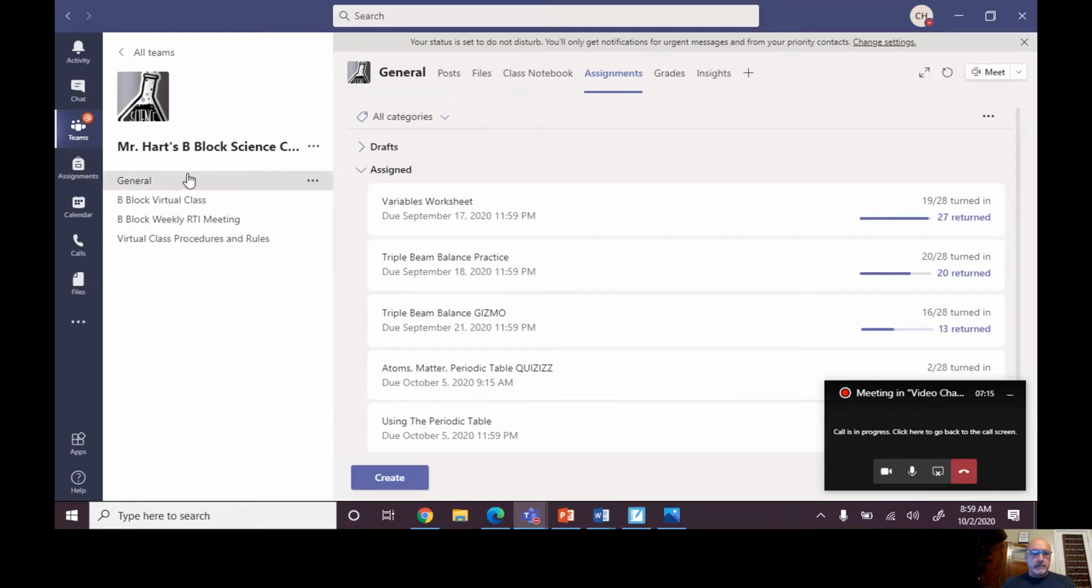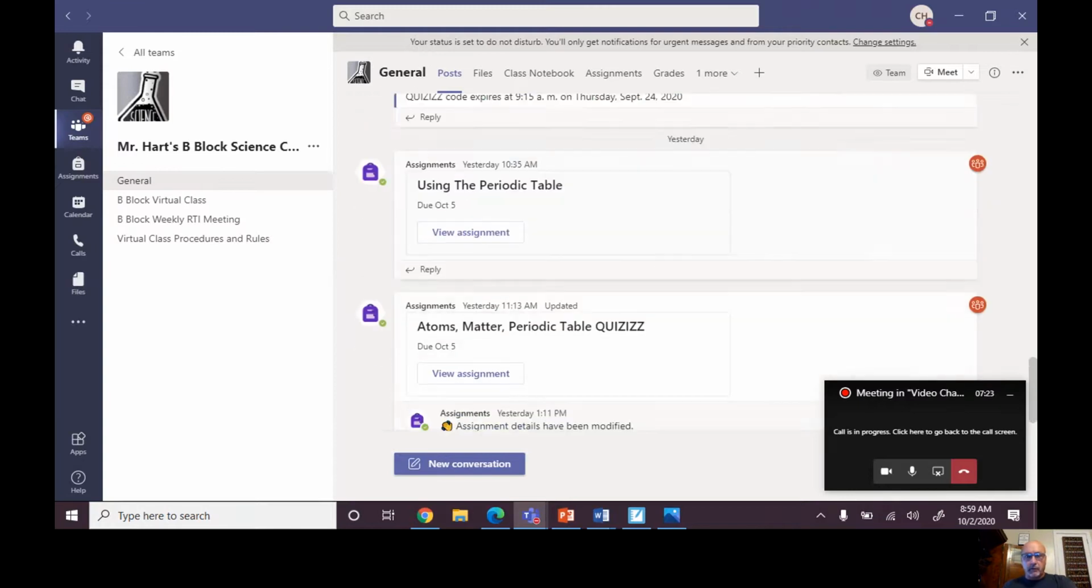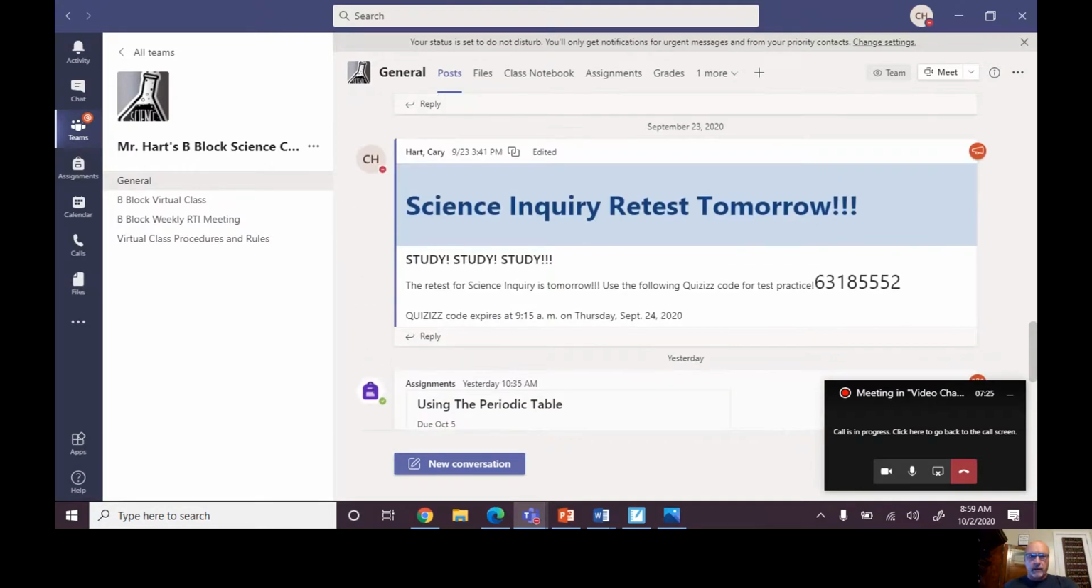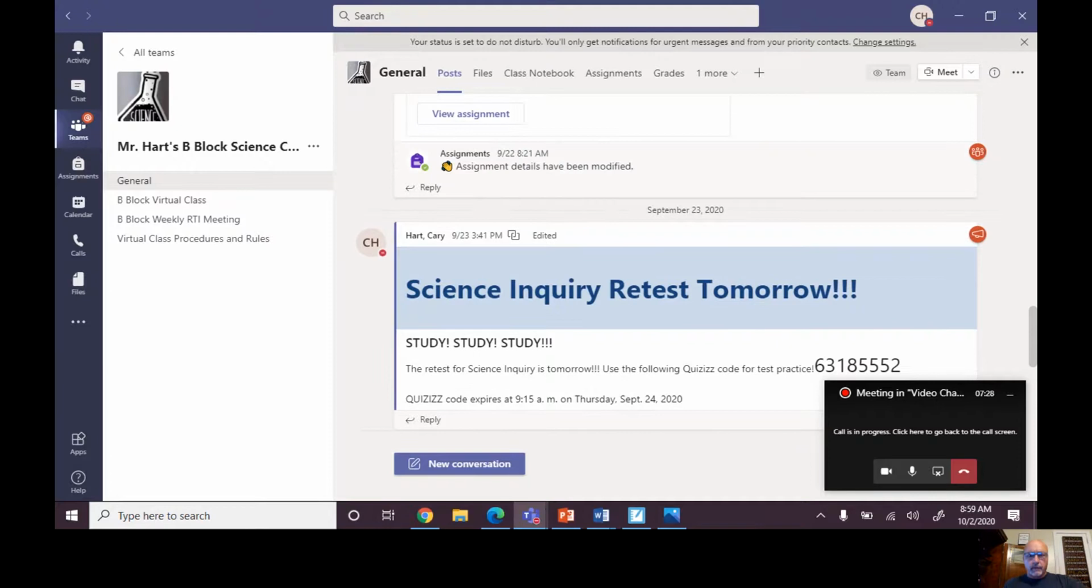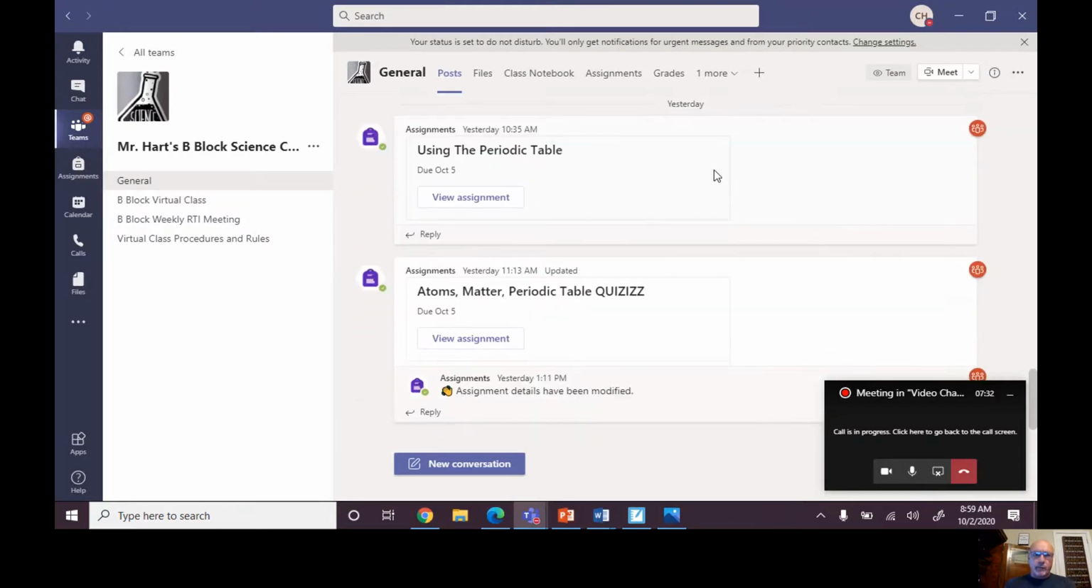I'm going to go back to the channels section over here. Click on General again. Here's the feed where assignments can be located here as well. And you'll see that there are announcements here, among other things. So just want to point out that students can reach their assignments via the general feed or the assignments tab. And here are a couple of other channels. One is for our virtual class, the other is for our weekly RTI meeting.